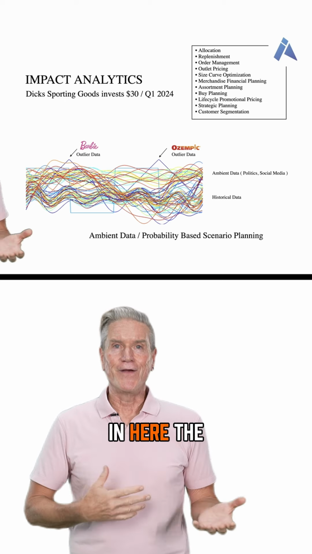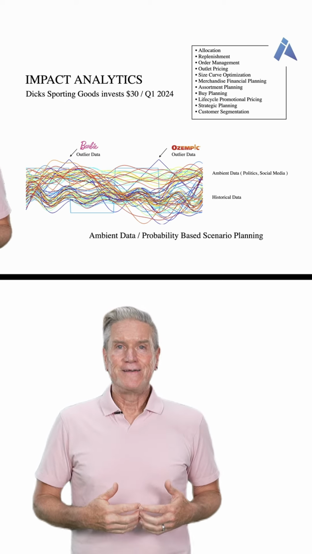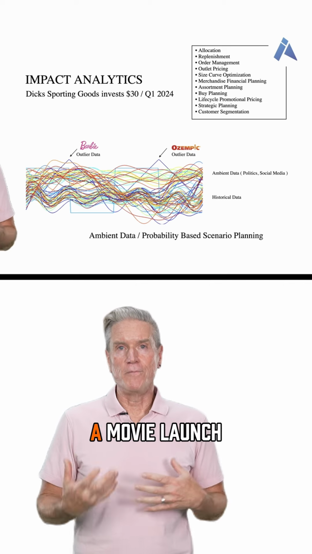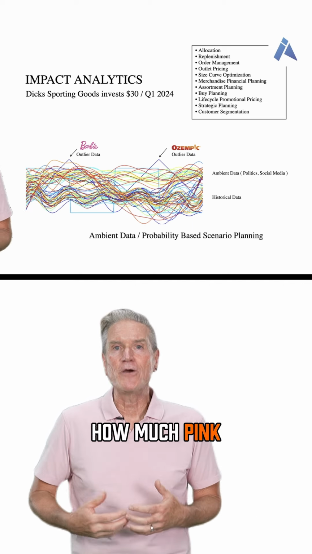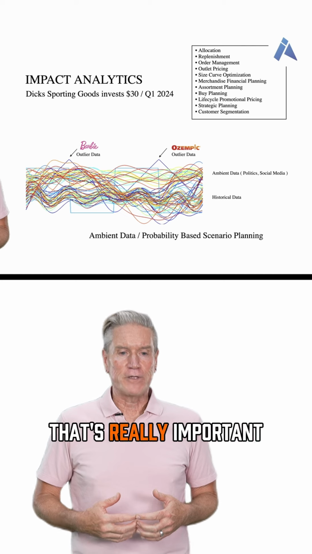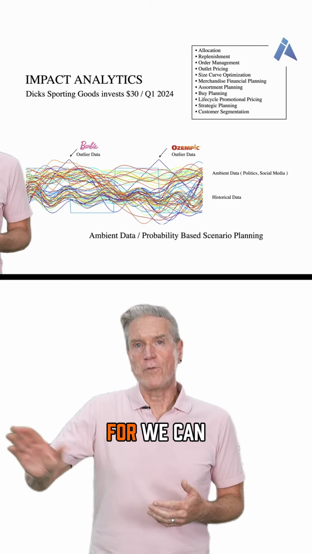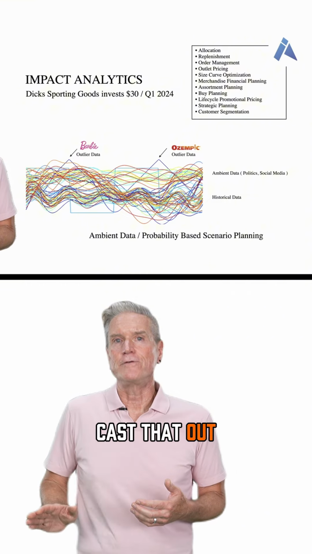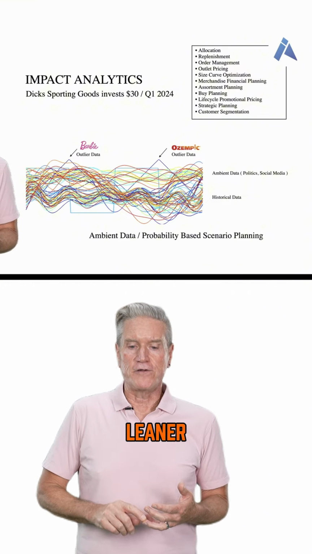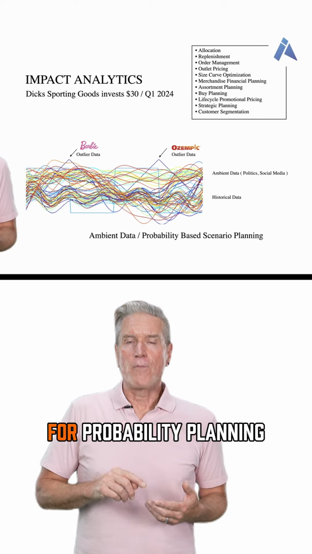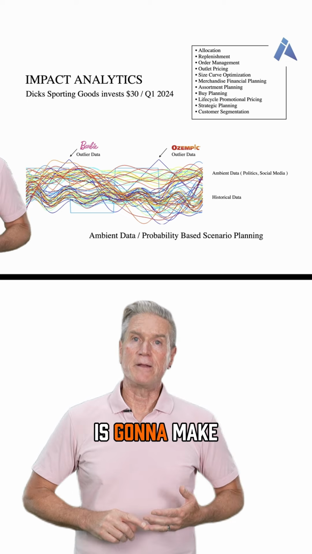So I put in here the Barbie effect. If we can anticipate that there's a movie launch that's going to affect how much pink we need to use, then I think that's really important. If we can start to think about the Ozempic effect, then we can future cast that out to be better and smarter and leaner. So using AI for probability planning, for demand planning, is going to make us more efficient.